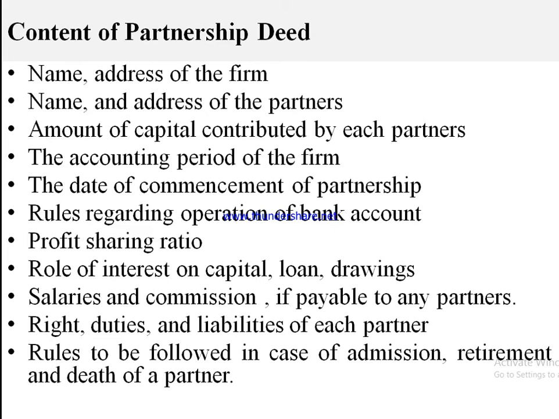Next one, rights, duties and liabilities of each partner. The partnership deed contains the rights of the partners, duties of the partners and liabilities of the partners. The rights, duties and liabilities are properly mentioned in the partnership deed. The next one is rules to be followed in case of admission, retirement and death of a partner. So these rules must be mentioned in the partnership deed.